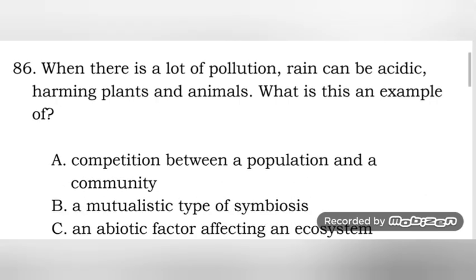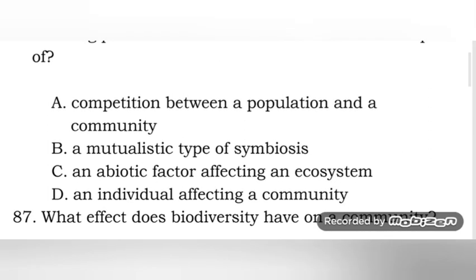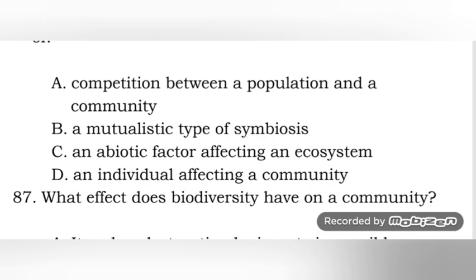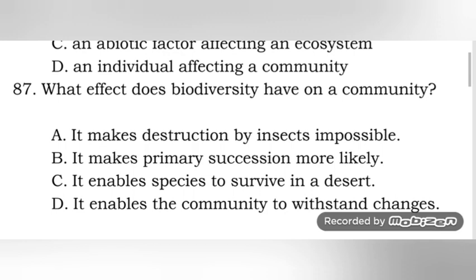When there is a lot of pollution, rain can be acidic, harming plants and animals. What is this an example of? Competition between a population or community, a mutualistic type of symbiosis, a biotic factor affecting the ecosystem, or an individual affecting a community? Okay, so it's letter C. It's a biotic factor because it's rain, a non-living thing. Okay, a biotic factor affecting the ecosystem.